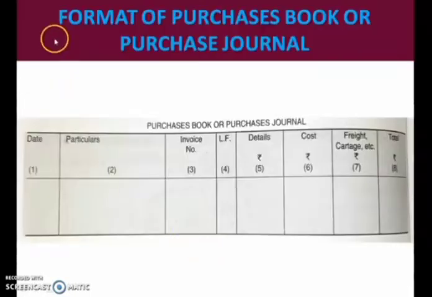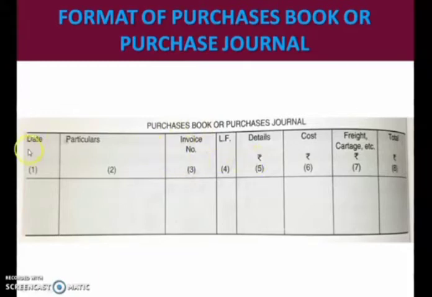Now let us see what is the format of a purchase book or purchase journal. So see children, in purchase book we don't have a debit or credit column like we prepare in ledger account. In our previous class we have studied about ledger, preparation of ledger, isn't it? We have studied how to prepare purchase account also. In that purchase account we know that we have debit side and credit side. But what is the speciality of purchase book is, it is not at all like a ledger. We don't have debit or credit side in this purchase book.